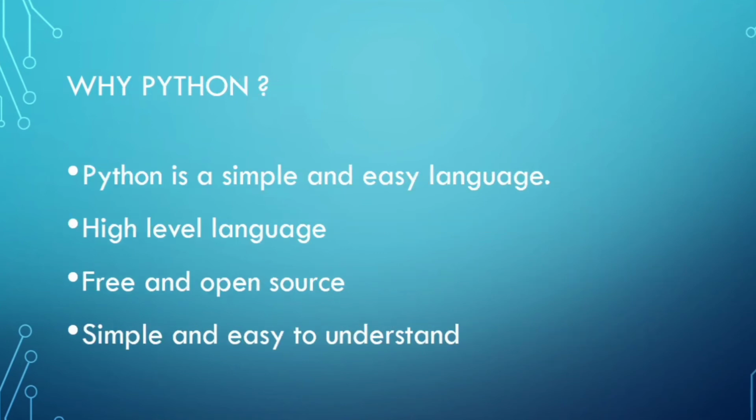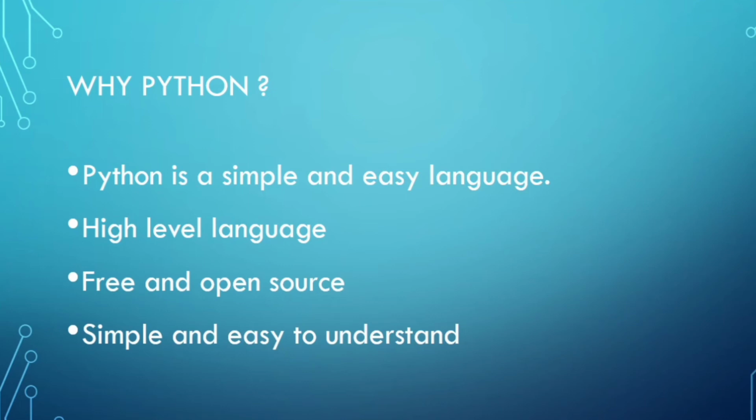Now, why have I chosen Python? There are n number of languages such as SAP ABAP, Java, C, C++, HTML. Why Python? Because Python is a simple and easy language.